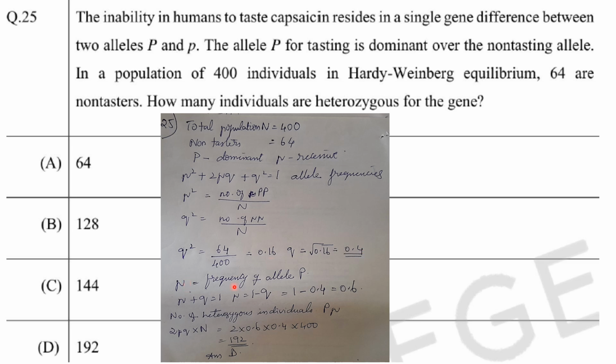Now P is the frequency of allele capital P. So P plus q is equal to 1. So 1 minus 0.4 is equal to 0.6, that is P. Now for the number of heterozygous individuals, capital P small p, so 2pq into n, that is 192. Answer is option D.